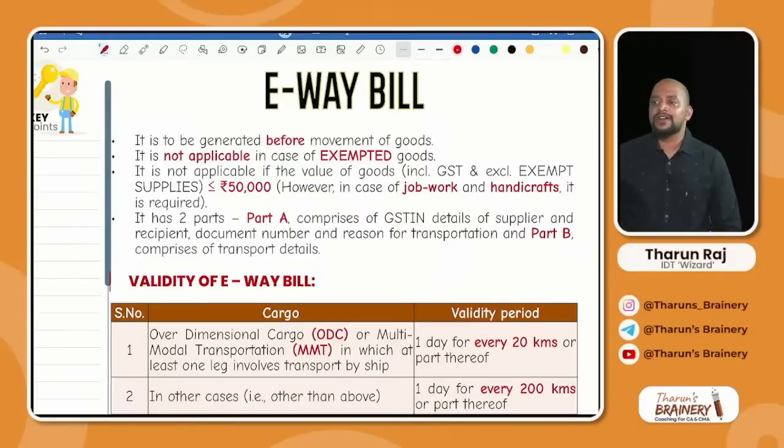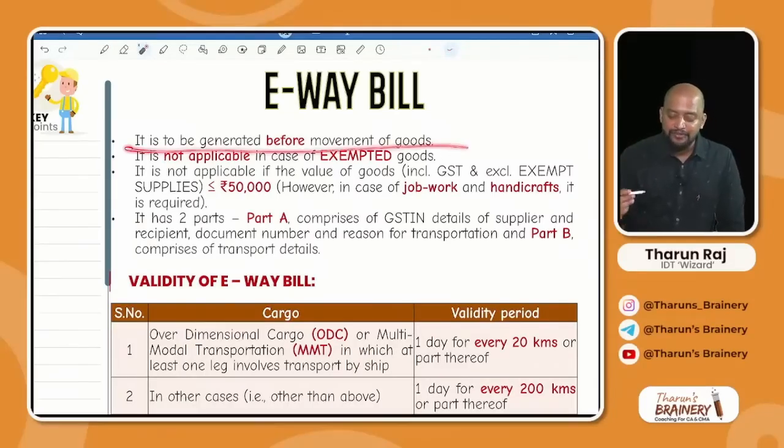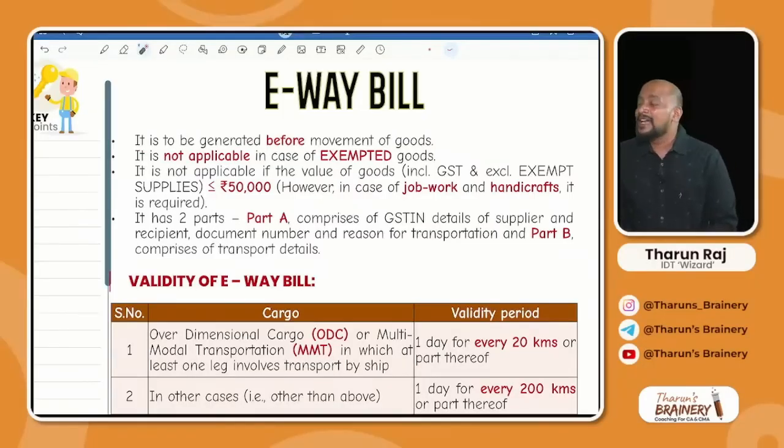Sir, when is it to be generated? It is to be generated before commencement of movement of goods, not during the movement of goods. Before starting the lorry we need to generate it, and this is applicable only for goods. It is to be generated before movement of goods. Whether for all goods e-way bill is required? No, only for taxable goods. For exempted goods e-way bill is not required.